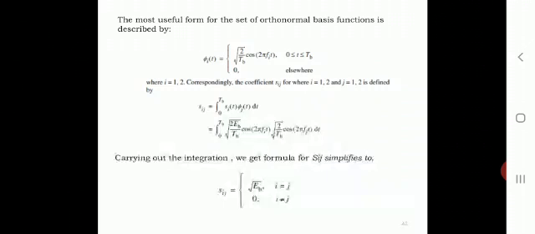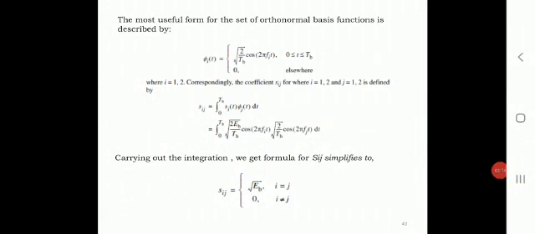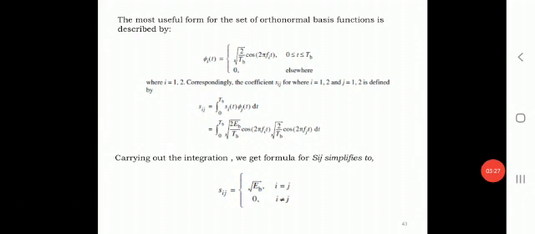From the above observation, the signals s_1(t) and s_2(t) are orthogonal to each other, but not normalized to have unity energy. The most useful form for this set of orthogonal basis functions is given by phi_i(t) equals square root of 2 by T_b into cos(2 pi f_i t), where t is greater than 0 and less than T_b, the same thing we have discussed for other modulation techniques in previous sections, where i is equal to 1 and 2.